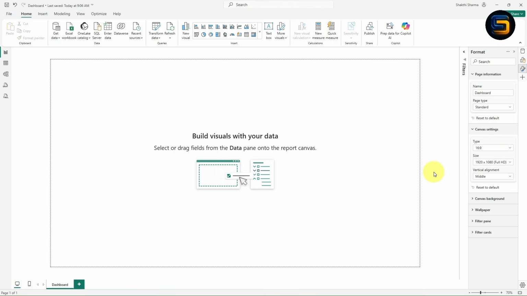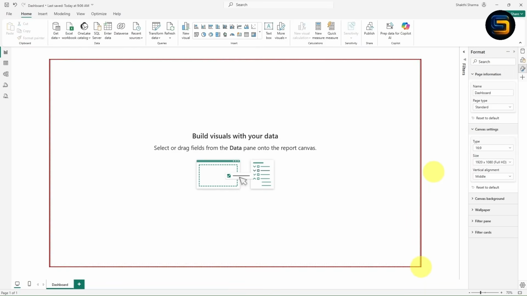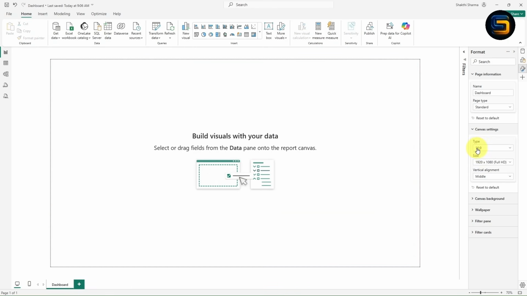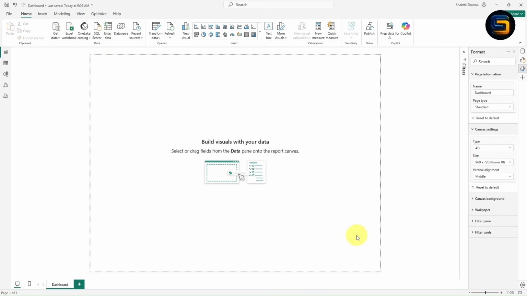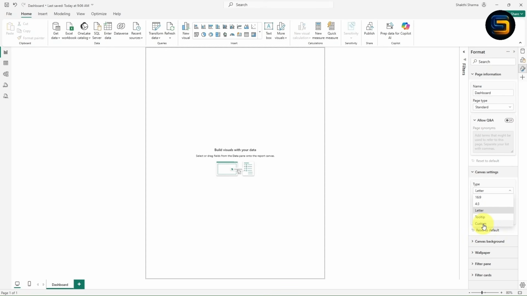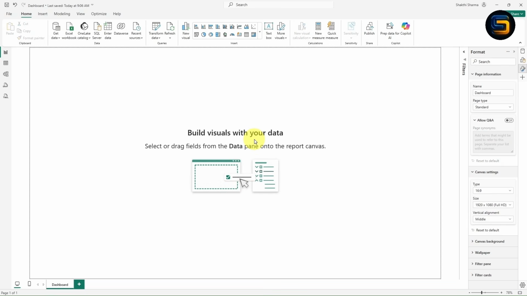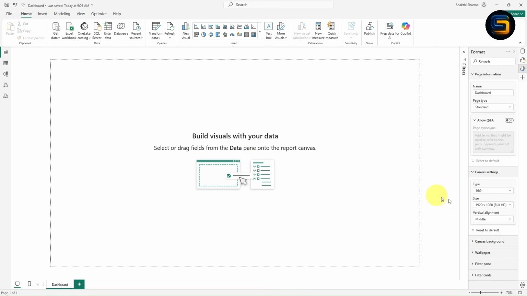Let me show you. Look here, guys. The canvas layout is 16:9 ratio by default. Let's suppose if you want to create a dashboard in a different ratio, you can just go with this option. If you want 4:3 ratio, you can just go with this option, by which the layout of the canvas size will change. In the same way, this is the letter. From here you can change the custom layout, but right now I will take it as 16:9 ratio because it is mostly used in the companies. From here you can change the size. This is HD, Full HD, 4K and lot more.